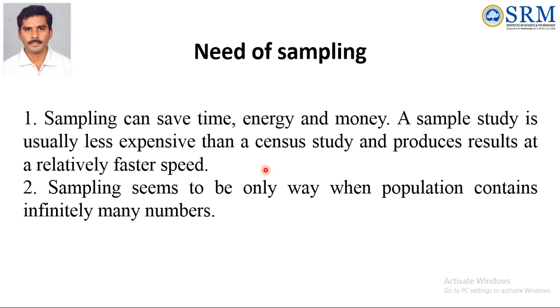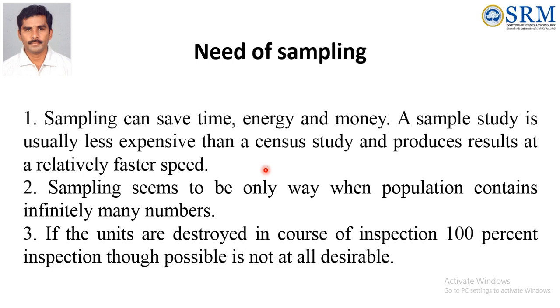Sampling seems to be the only way when the population contains infinitely many numbers. In case the population is infinitely many numbers, then sampling is the only way. If the units are destroyed in the course of inspection, for example explosive materials, we are not able to test 100%, or it is not practically possible. So the only way is sampling. So these are a few points on the need of sampling.